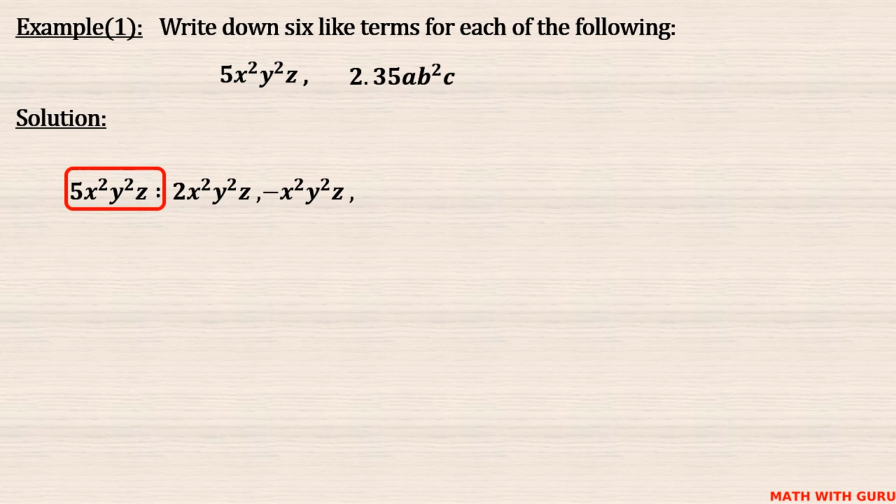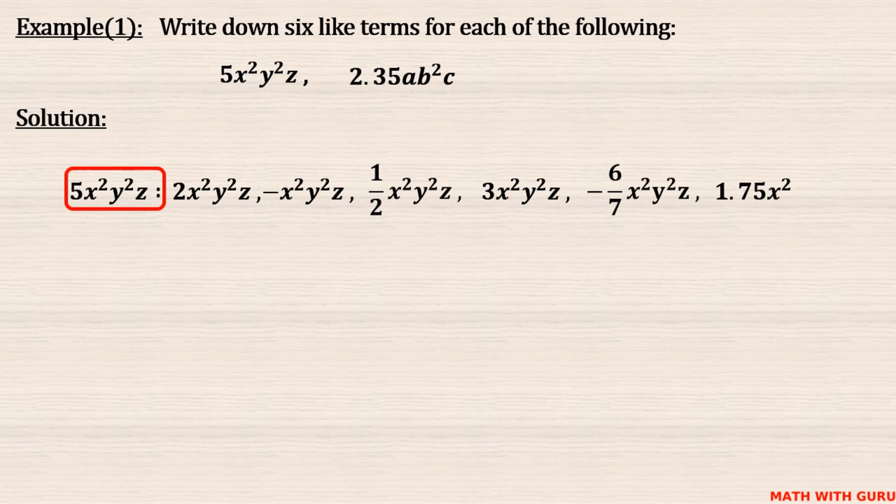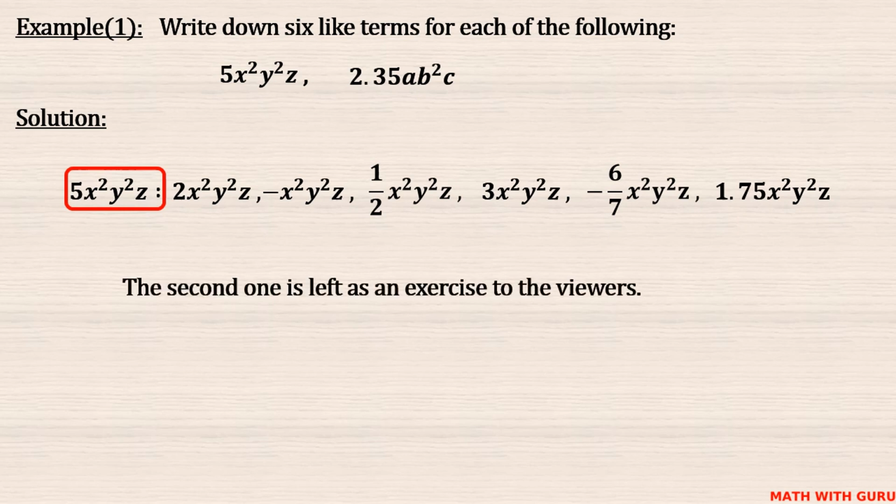What is the numerical coefficient here? Minus 1. 1 half x squared y squared z, 3x squared y squared z, minus 6/7 x squared y squared z, and finally 1.75 x squared y squared z. The second one is left as an exercise to the viewers.